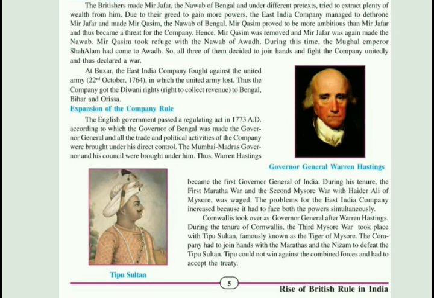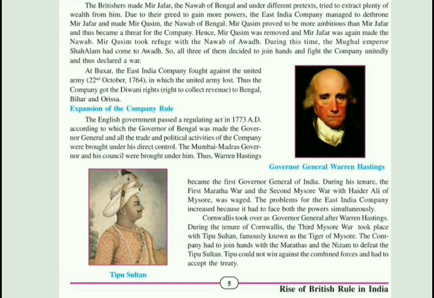So now moving towards your textbook, the English government passed a Regulating Act in 1773 AD. What happened in 1773 AD? A Regulating Act was passed, according to which the Governor of Bengal was made the Governor General, and all the trade and political activities of the company were brought under his direct control. So these political and administrative activities were in the control of the Governor General of Bengal.